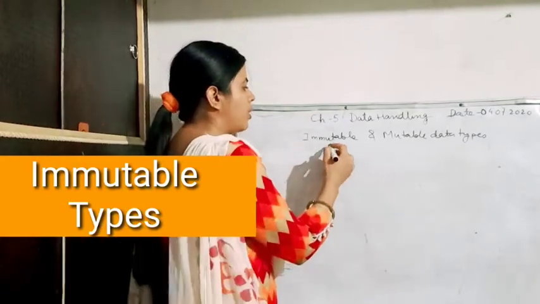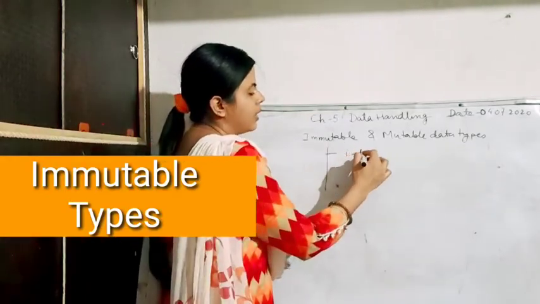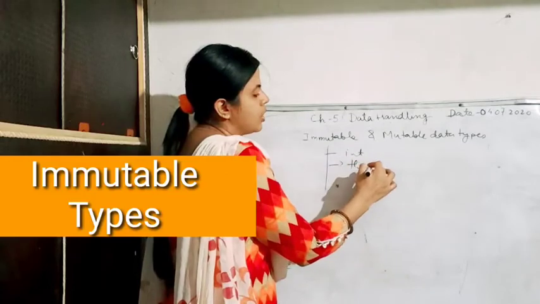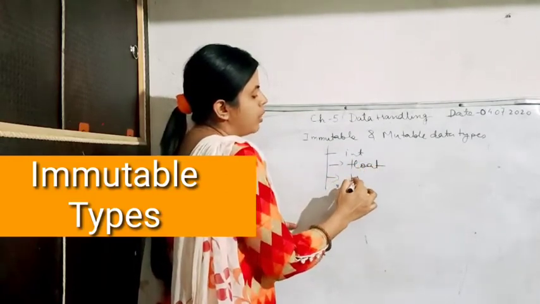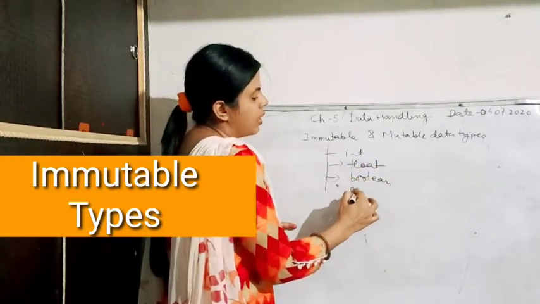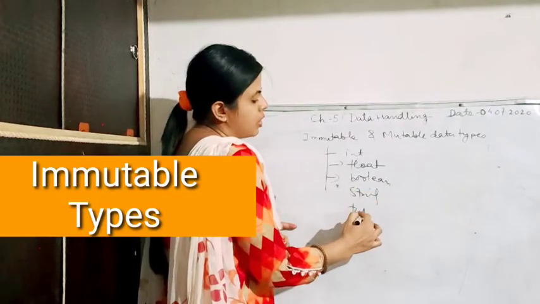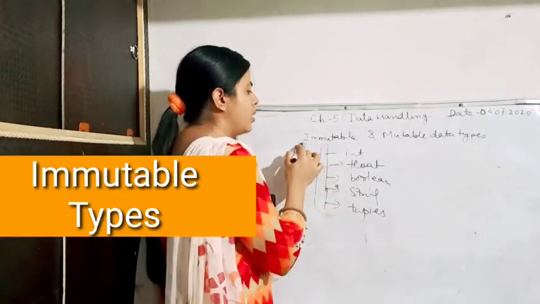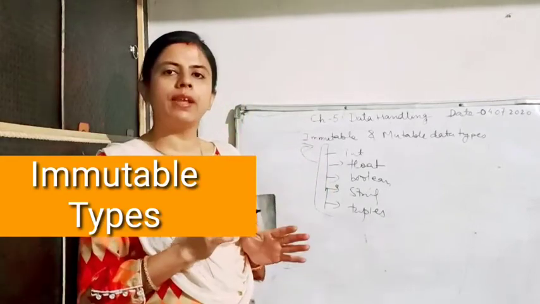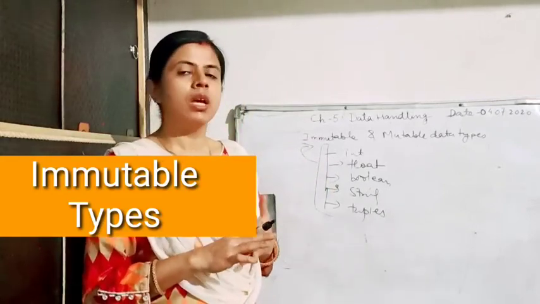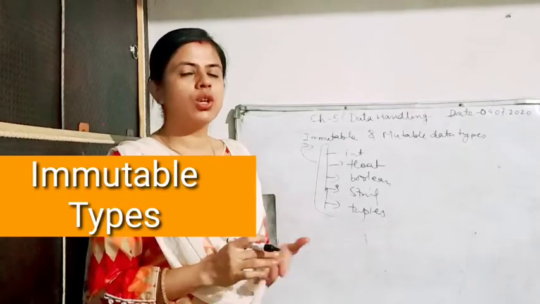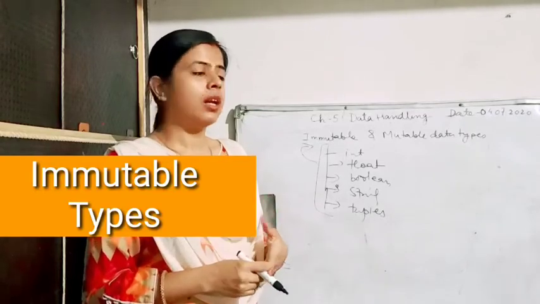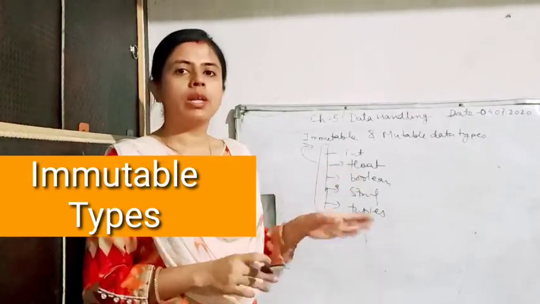Under the immutable, we will categorize integer, floating point numbers, boolean values, string and tuples. So these are all data types we have already learned, and they are categorized under immutable because they don't change their value at their place. Now how they don't change, or how we can see it, I'm going to give you an example.